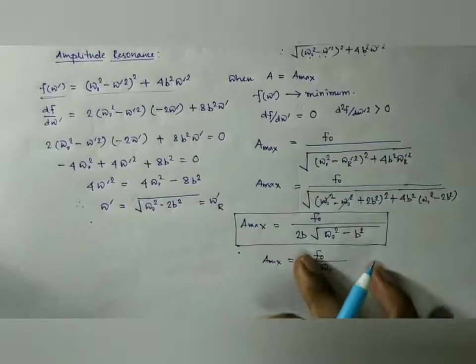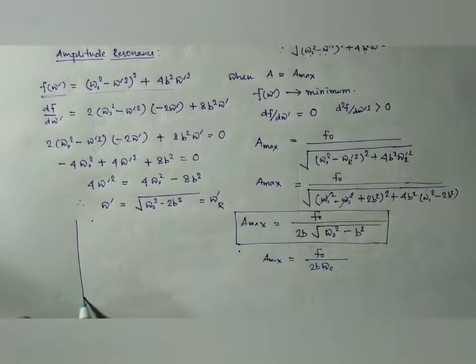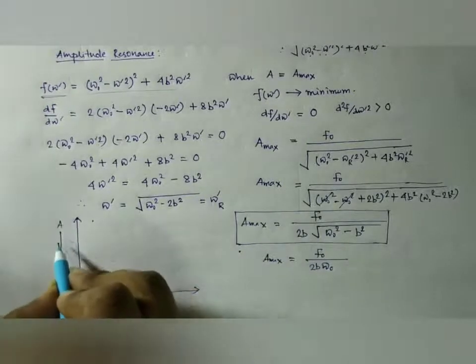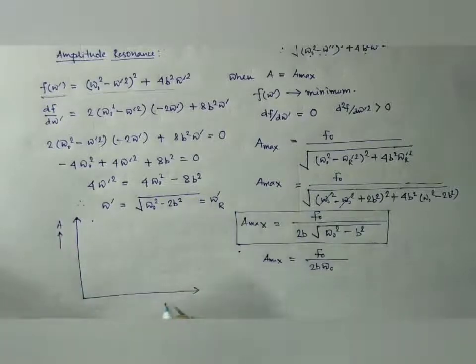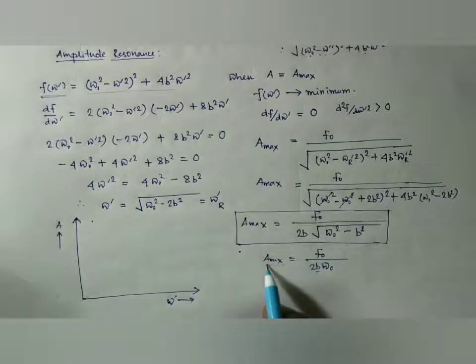Now if we plot it graphically, this amplitude is plotted against the frequency of the external periodic force. If a system has a lower damping constant, it will have a sharp maxima, a high value of maxima, and if it has a high damping constant, it will be a flattened maxima.